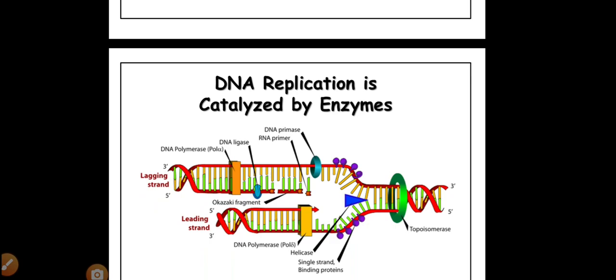It is a multimeric enzyme, which has two clamps. One strand can be replicated continuously without disturbance in one direction, that is 5 prime to 3 prime direction. That is called the leading strand, the continuous strand.